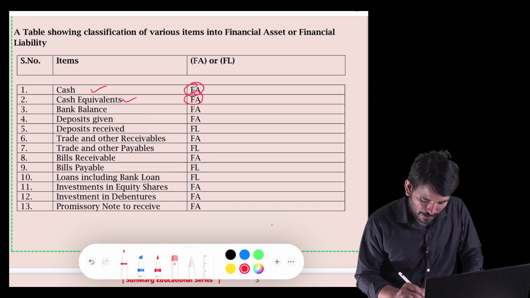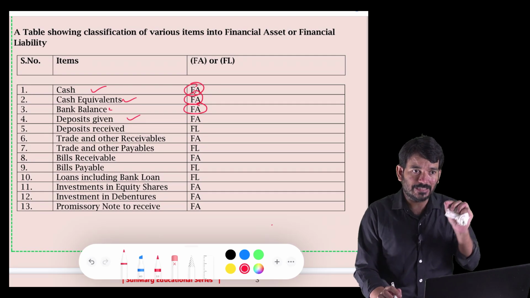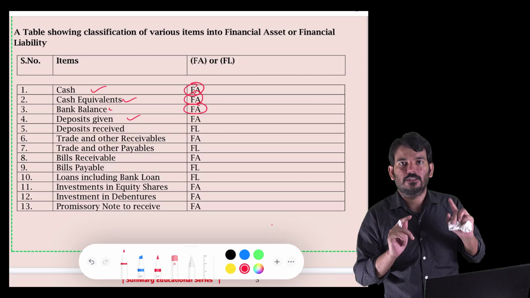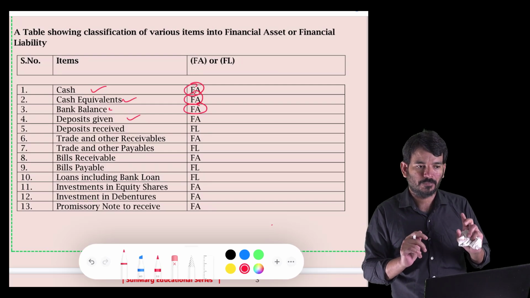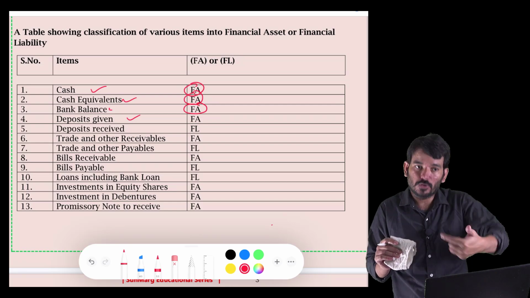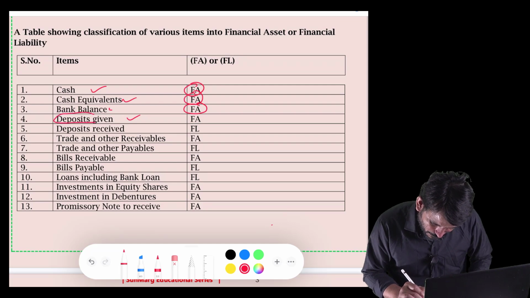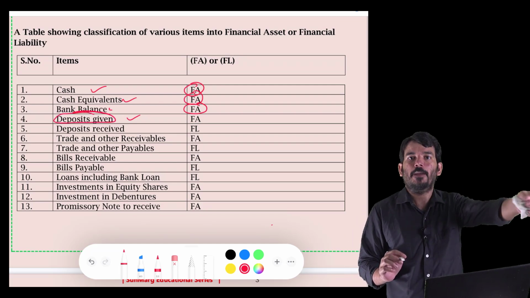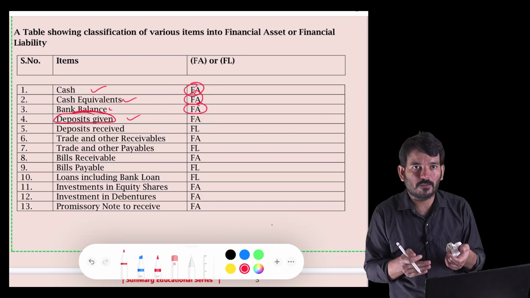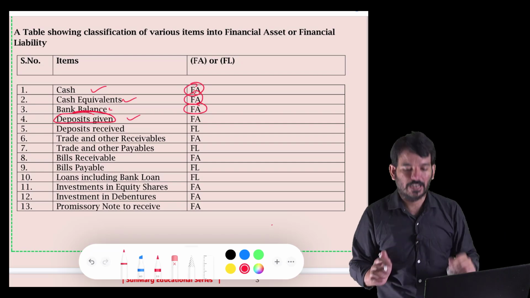So financial asset, bank balance, financial asset, deposit given. So you understand, for everything there is either cash or a contractual right to receive the cash. There should be at least one aspect of it. Either I have cash in my pocket, it's a financial asset, or I have a contract to receive the cash, that is also my financial asset. Okay, deposit given. I'm a company, I'm giving a deposit to my employees. So it's not cash for me, but it's a contractual right to receive the cash. So it's a financial asset.